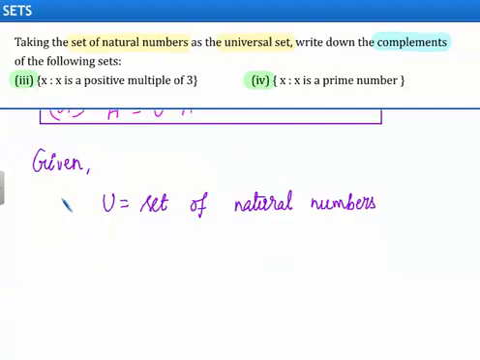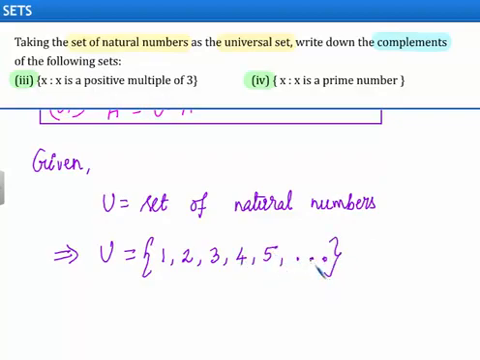We are given the universal set as set of natural numbers. So we can write U is equal to set of natural numbers. We can write U as the set consists of the elements 1, 2, 3, 4, 5 and so on. Since we know that set of natural numbers is an infinite set.